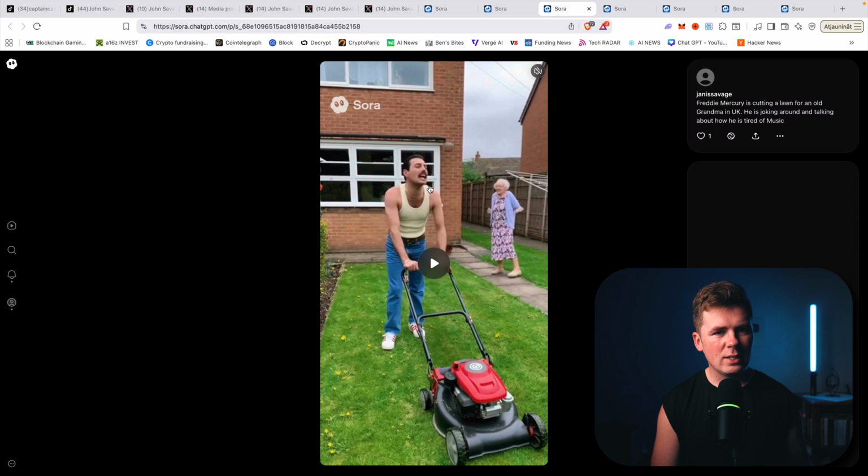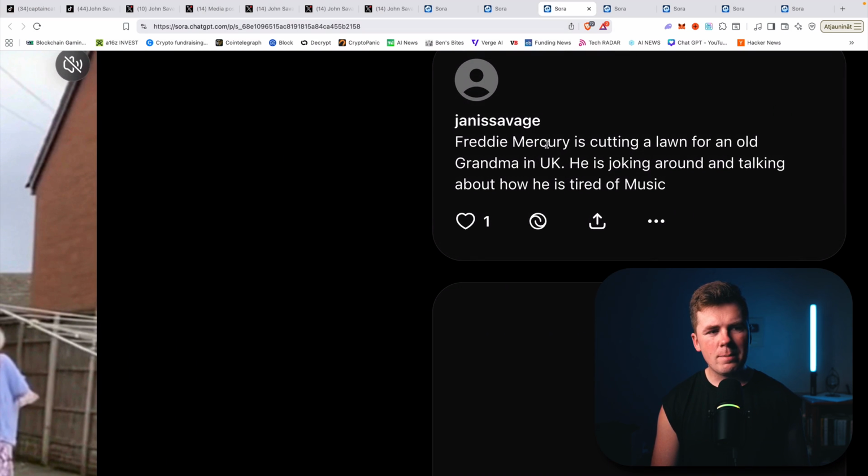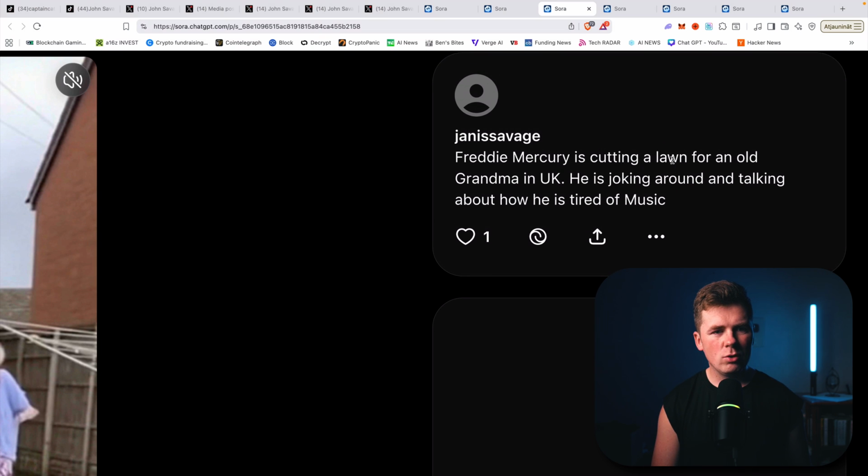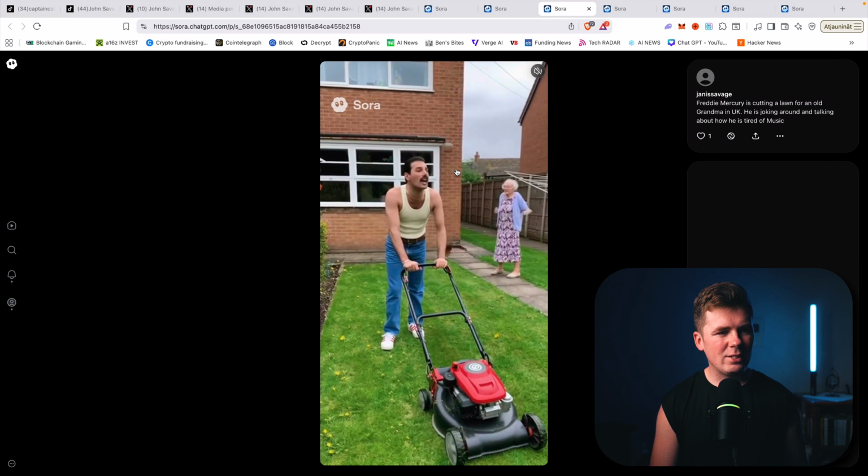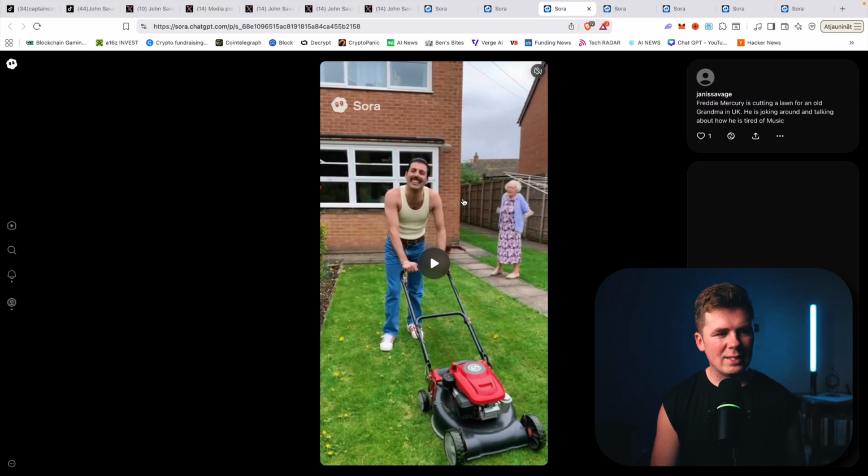Next one, this on TikTok made around 200,000 views, so this is really easy. Freddie Mercury is cutting a lawn for an old grandma in the UK. He's joking around and talking about how he is tired of music. Now, why does this look ultra realistic? Because of the UK colors, which are quite gray, and all the quality looks UK-ish. That's why, in my opinion, the video came out really good.